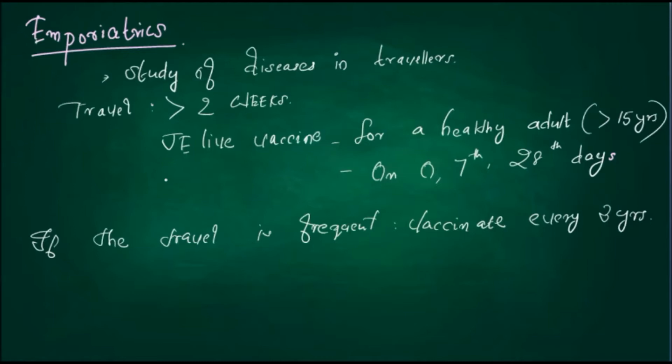So it should be given at least 2 weeks before travel. If the person is a frequent traveler, then the person has to be vaccinated every 3 years.